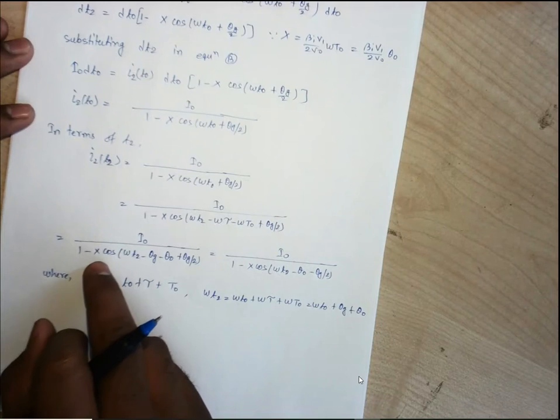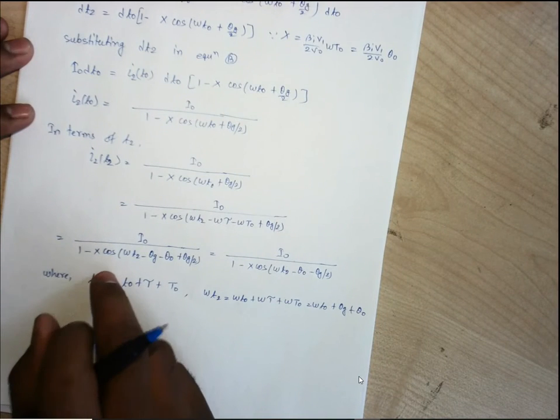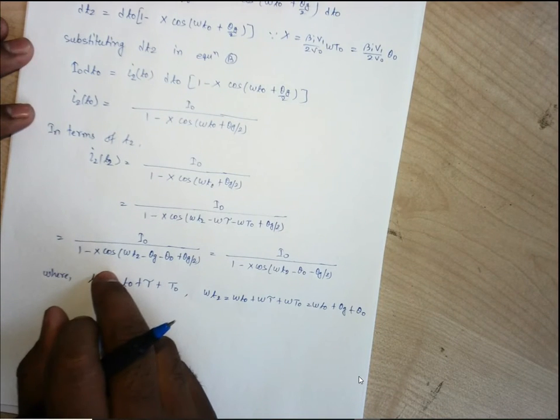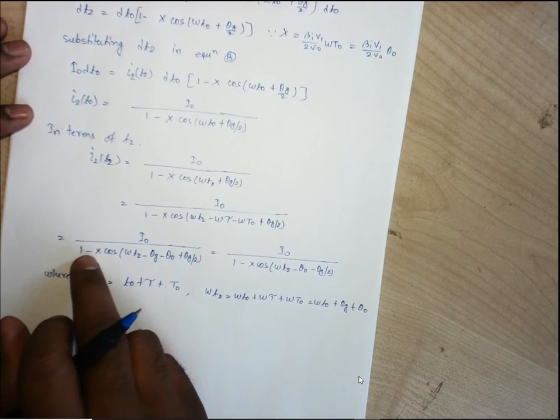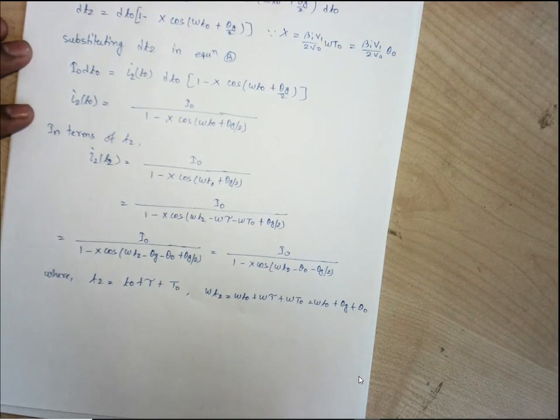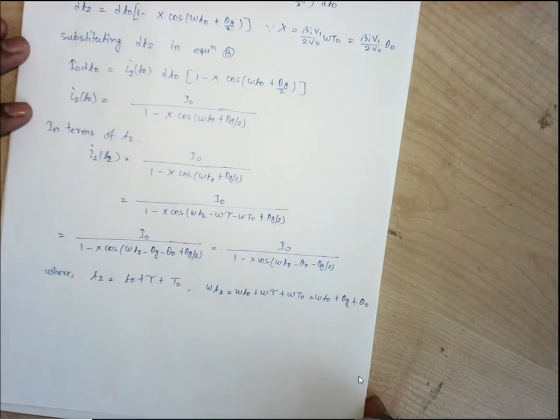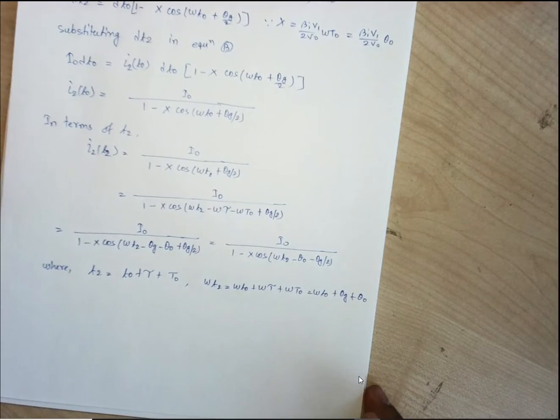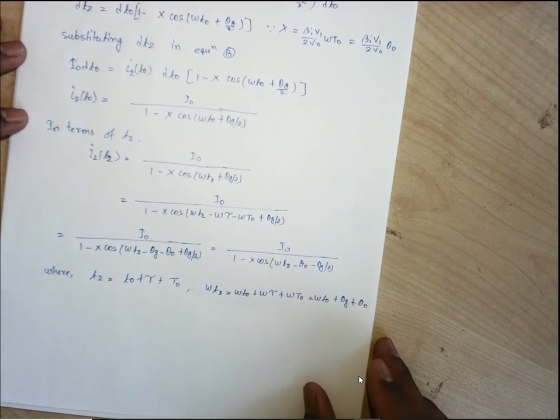So we need to expand this current, which is available at the catcher cavity, into Fourier series. Why? Because we need to take out the exact harmonics which will be responsible for the oscillation being created at the catcher cavity.